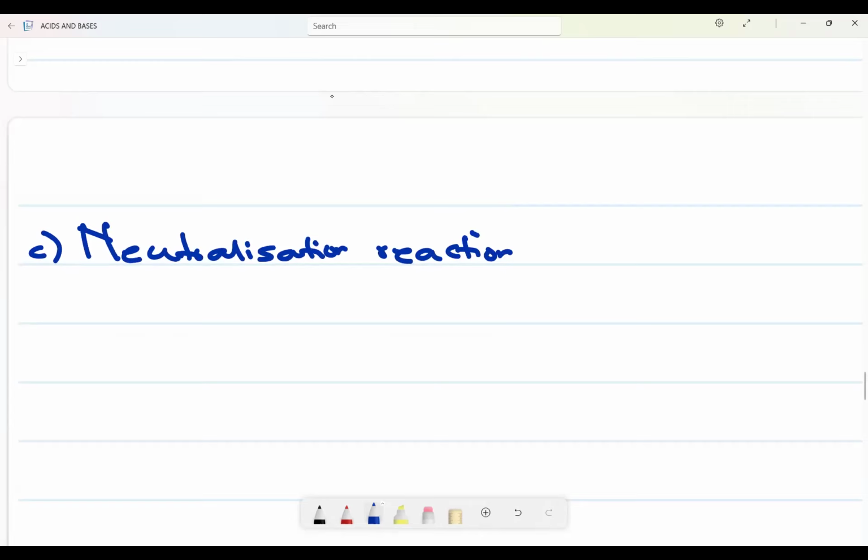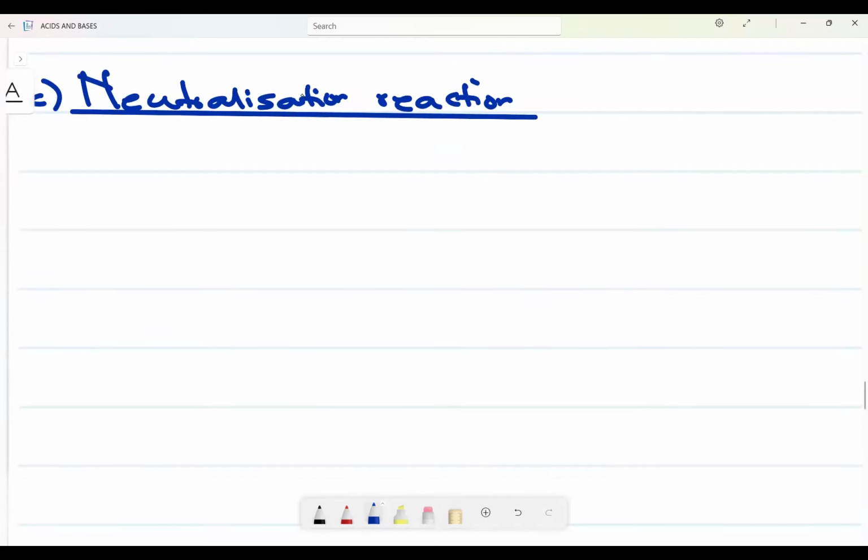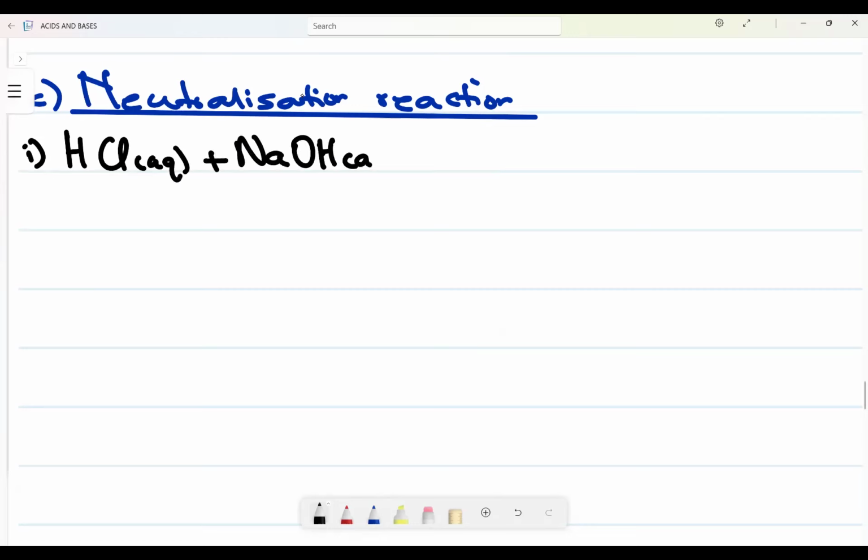Remember, what are neutralization reactions? Neutralization reactions are reactions of acid and base, remember, to form water and salt. Now let's look at the common one where we have HCl reacting with sodium hydroxide. It's going to form what?